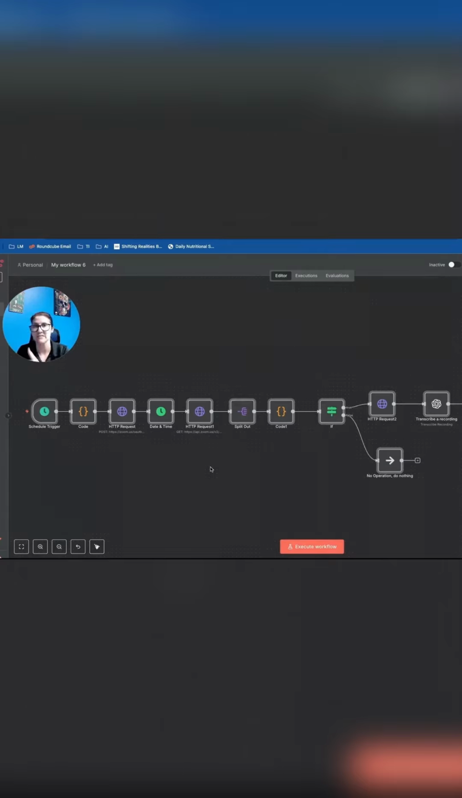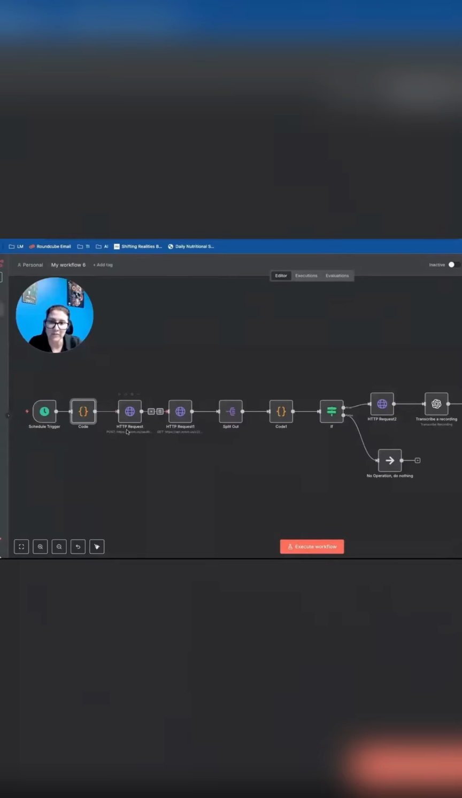This is the time it's going to save, this is the money that it's going to save, and this is the revenue it's going to generate for you. It's going to check for any calls that took place in the last hour. It's going to grab the audio from those calls. It's going to split the audio out.